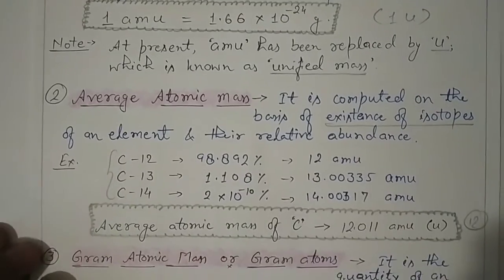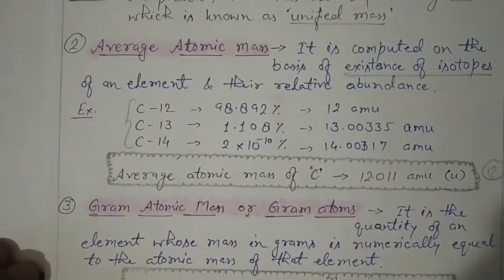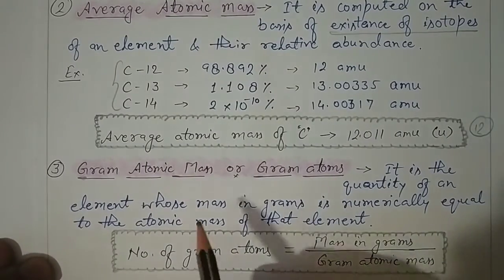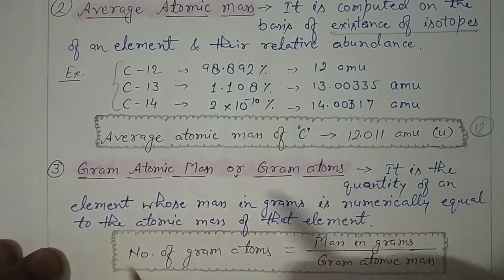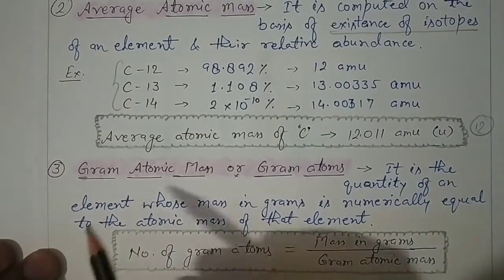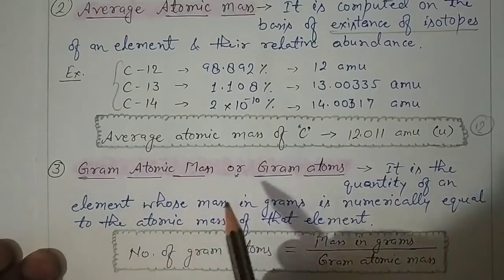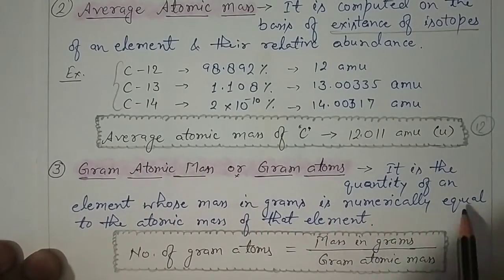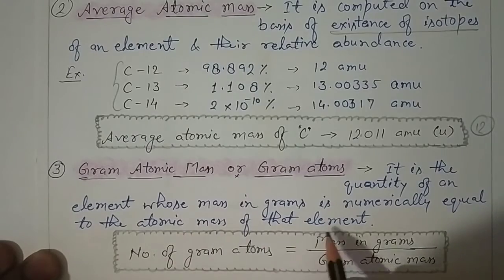Now the next important topic which we are going to study is gram atomic mass, or gram atoms. What is gram atomic mass? We have studied atomic mass. Just by adding gram, it is the quantity of an element whose mass in grams is numerically equal to the atomic mass of that element.